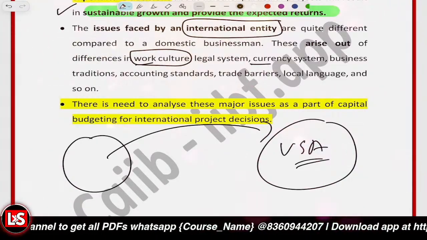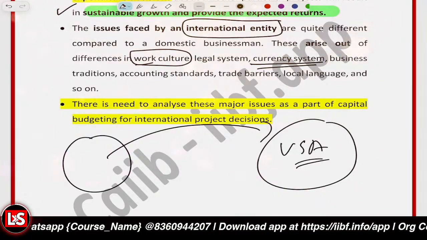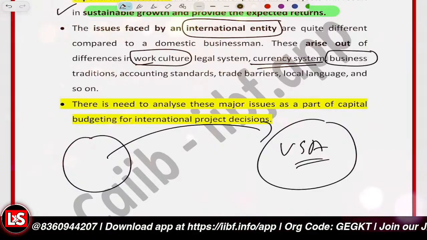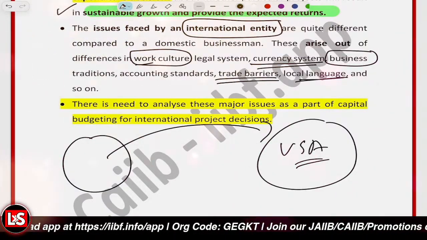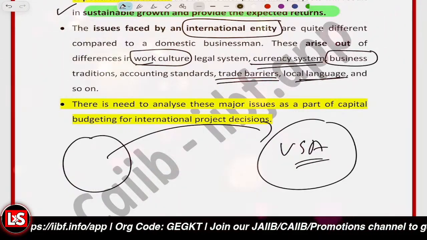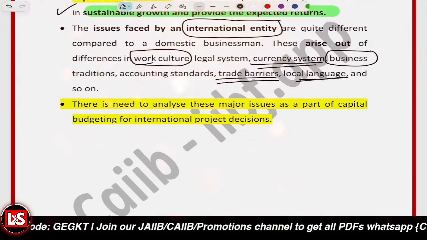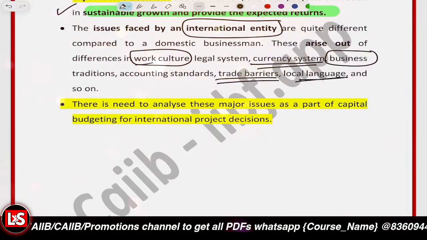There is a different currency system, right? And different negotiation and trade practices, like different business traditions, different accounting standards, different trade barriers, and a different local language. So there are so many differences. That's why there are so many issues which are faced while doing international capital budgeting.